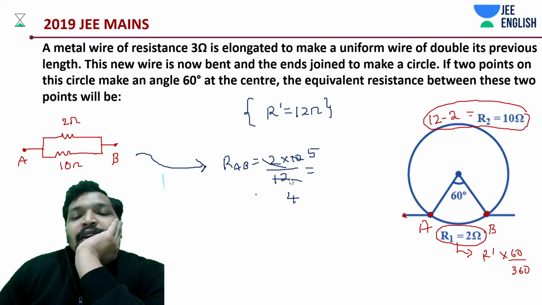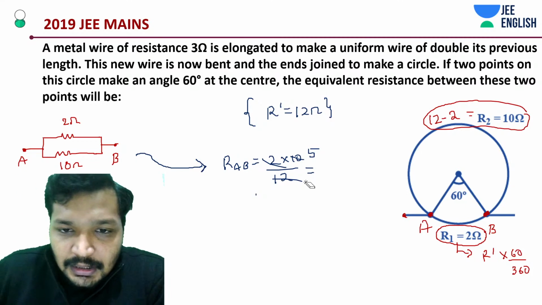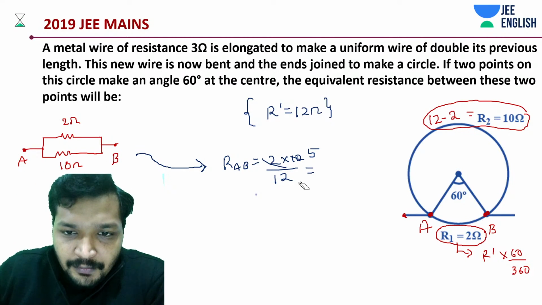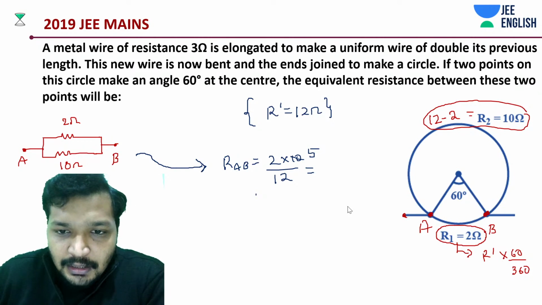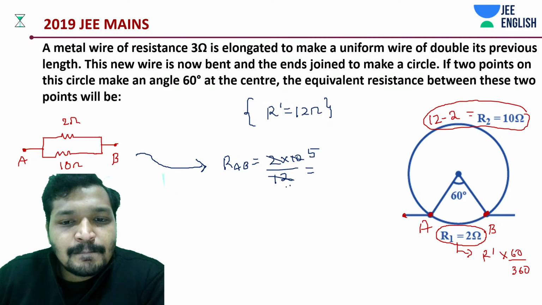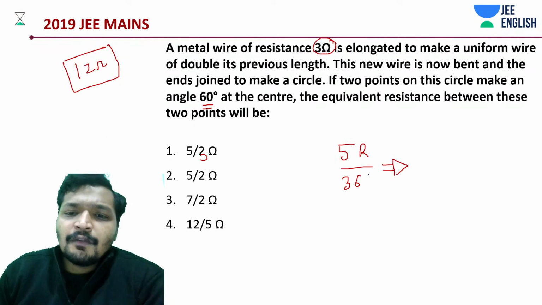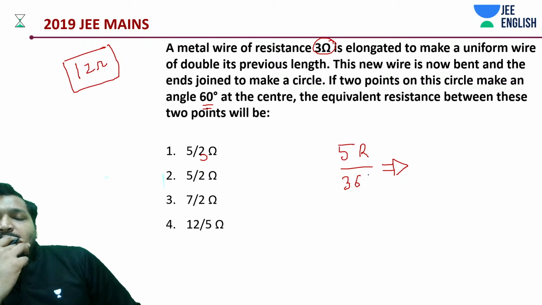Oh no, 5 by... just a moment. 5 by 6, is that what we are getting? I'm somewhat confused. So this is like 5 by 3. So why did our estimate go wrong? 5r by 6.